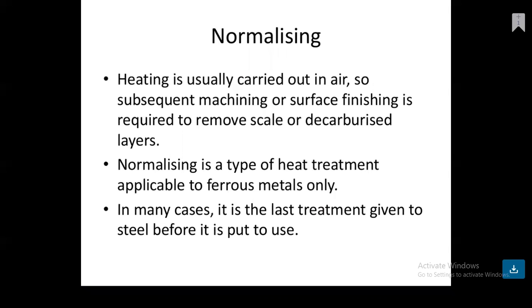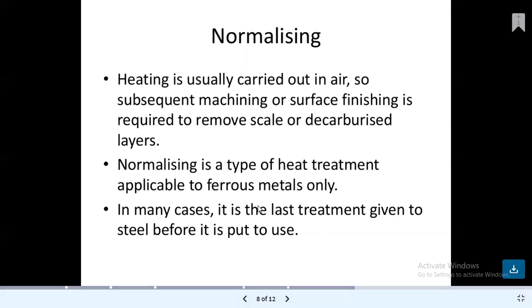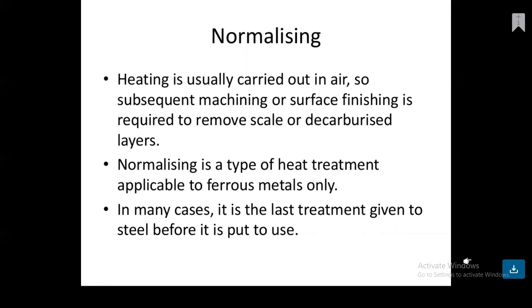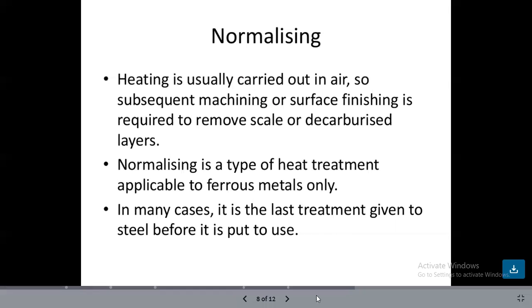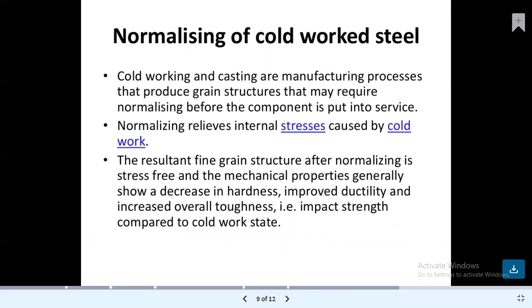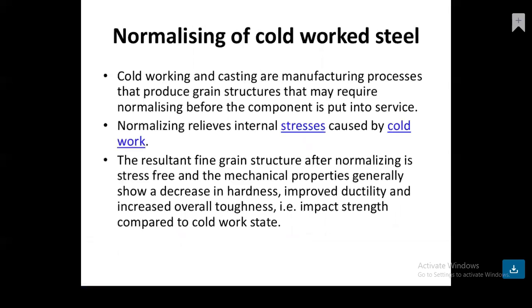Normalizing is a type of heat treatment applicable to ferrous metals only. In many cases, it is the last treatment given to steel before it is put to use. Okay, so in the case of many plants, this is the last step, and this is applicable for ferrous types of materials only. For cold worked steel, the normalizing process occurs in the following way.